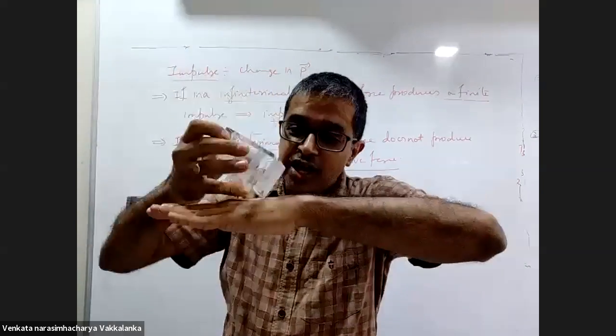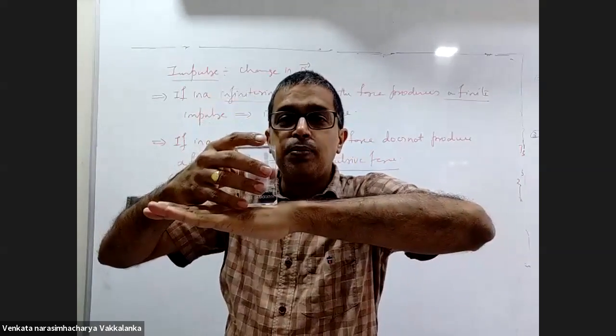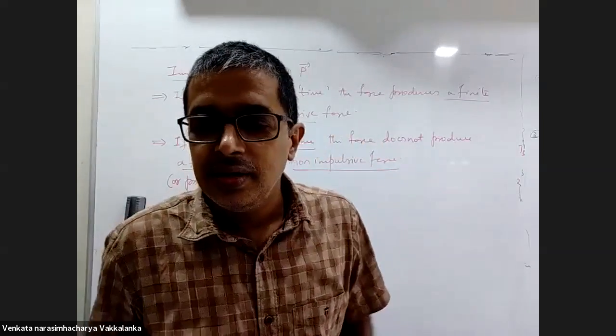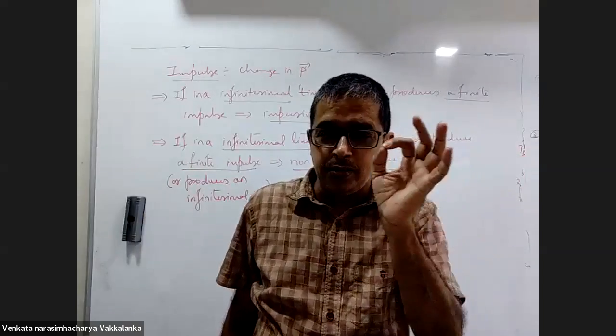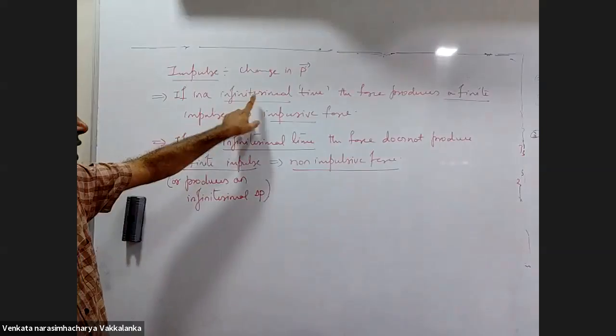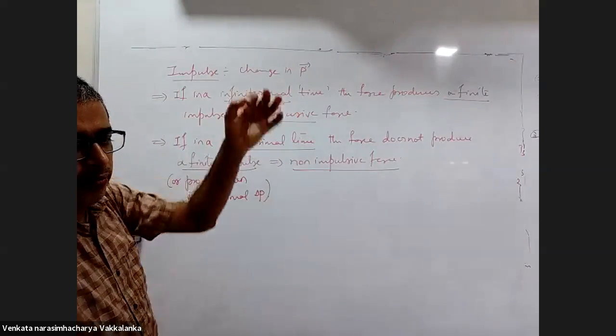When this strikes your hand, it is impulsive. When this is kept on your hand, it is non-impulsive. In a short time interval, it should produce appreciable change in momentum. Then it will be impulsive.